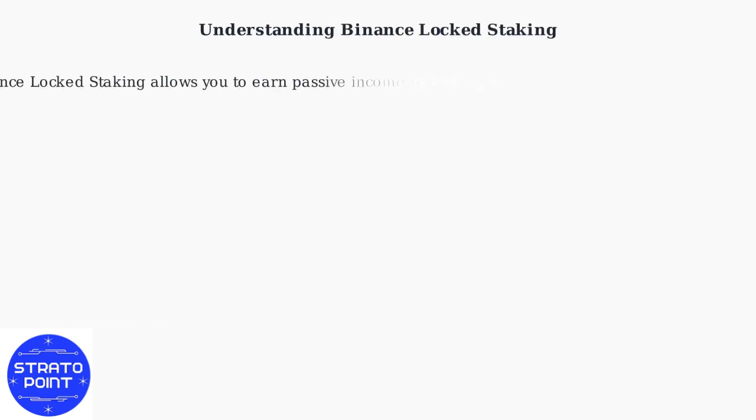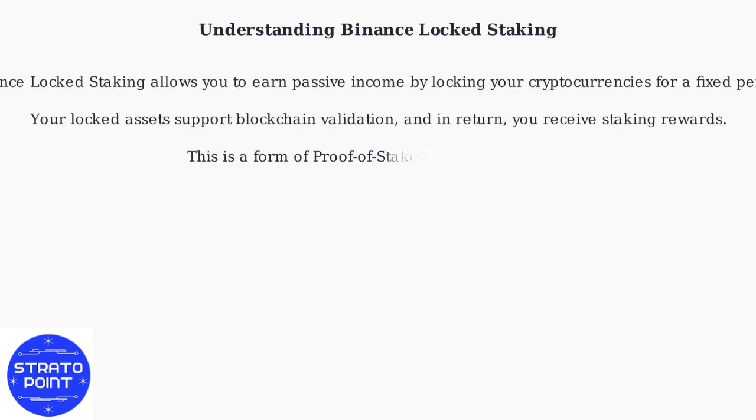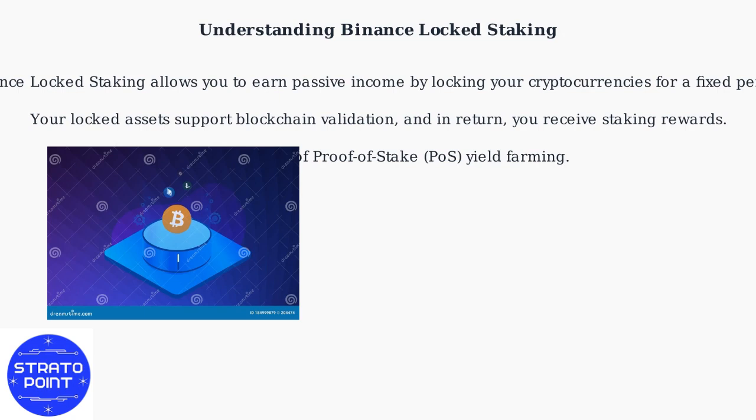Binance Locked Staking allows you to earn passive income by locking your cryptocurrencies for a fixed period. Your locked assets support blockchain validation, and in return, you receive staking rewards. This is a form of proof of stake, POS, yield farming.